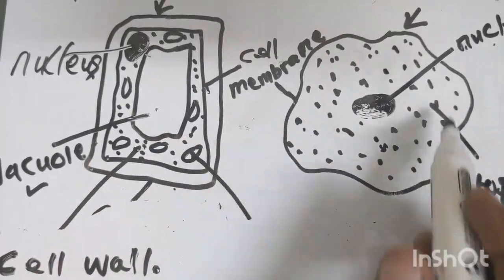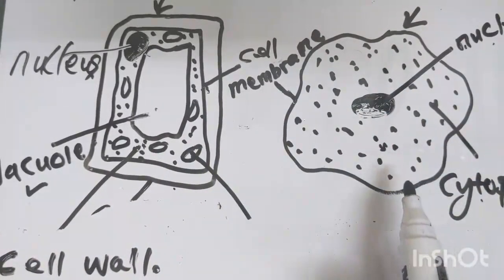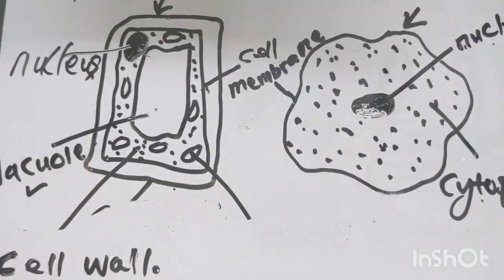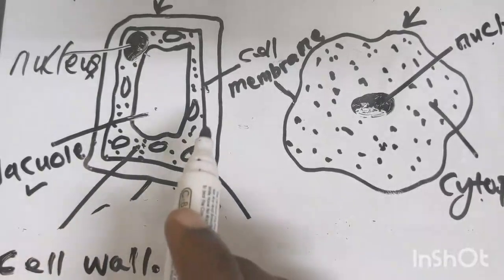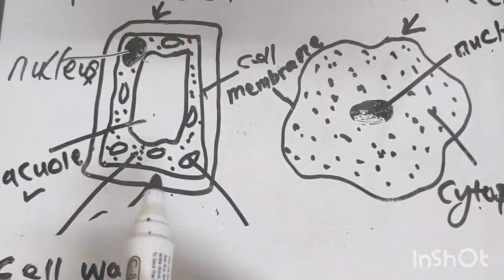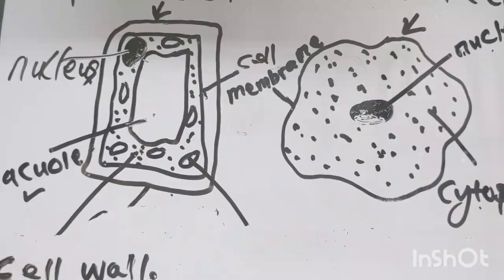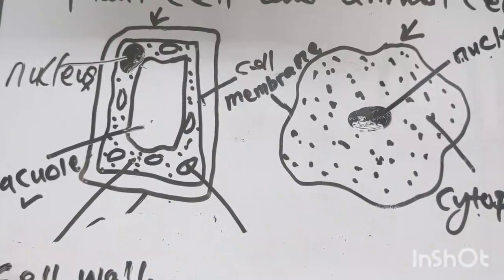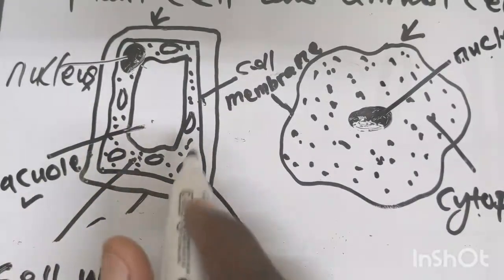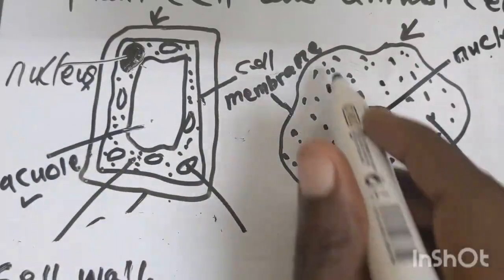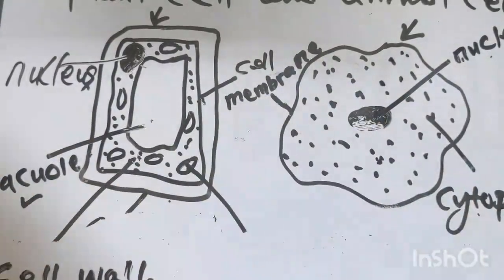We can talk of the skin. The skin is so soft that even when you hit it with anything, you feel the pain. But a plant is very strong. Even a car can run over it, and you find that it will just be like that. It is very strong, so it can protect the parts inside. But the outer part of the animal cell, the cell membrane, is not that strong.